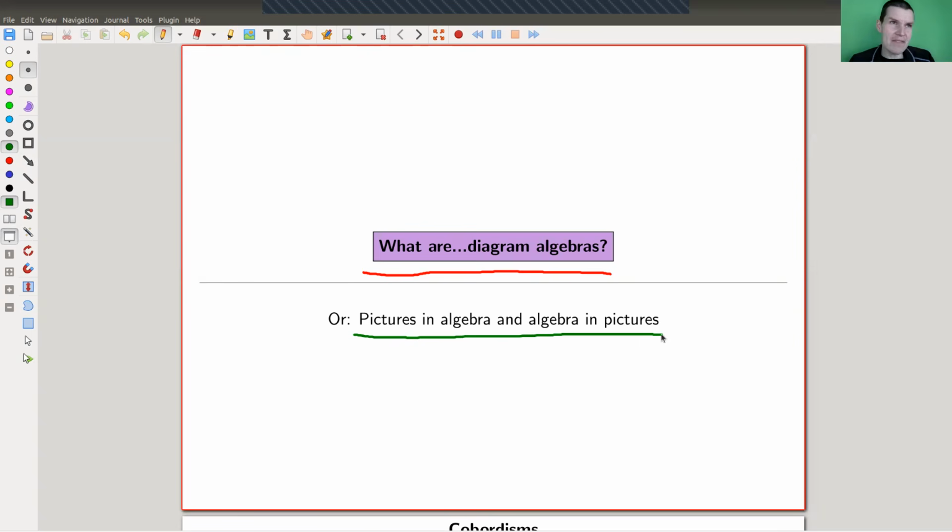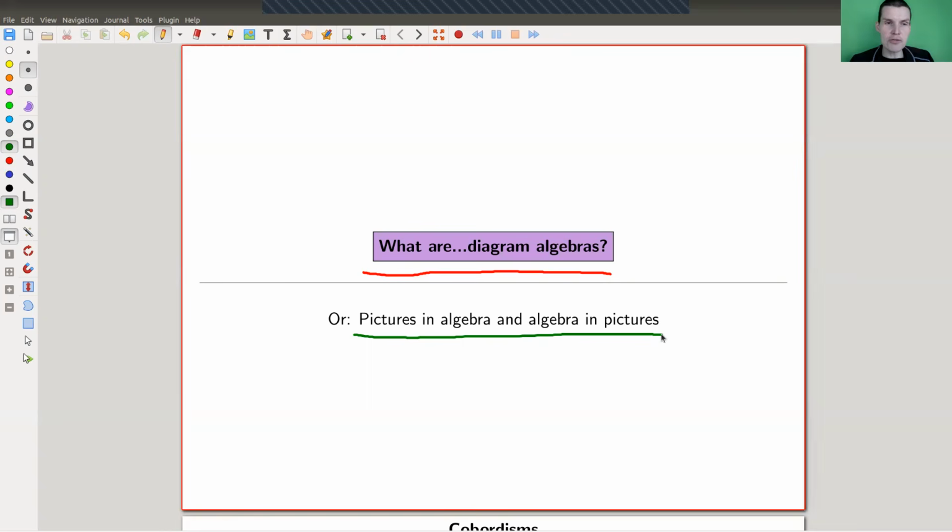So on the last slide, I would like to explain a little bit how I understand the history, not the definition, the history of those diagram algebras. Of course, this is biased and very incomplete, but I'm still trying my best. So if you know Feynman diagrams or Penrose diagrams or all that stuff, that's kind of related, and I'm trying to explain how it's related.